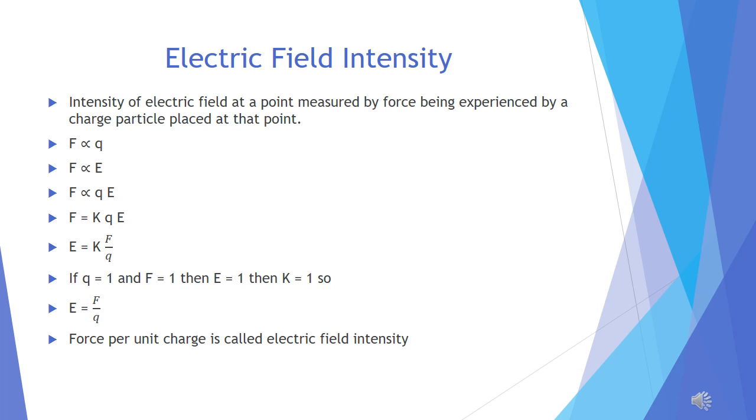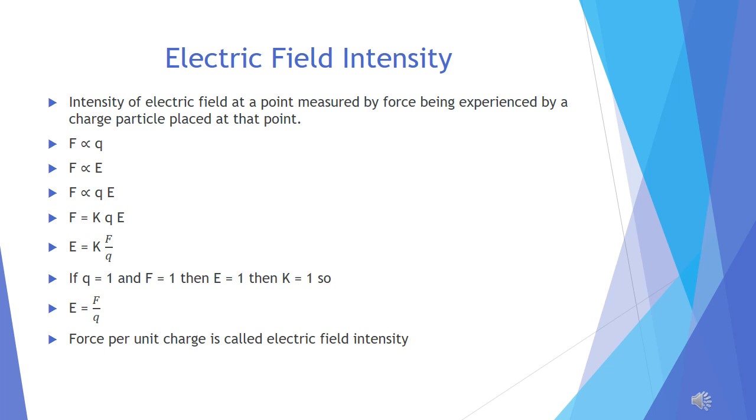Suppose we have considered a charge Q and we have put this charge in a space. Now we will see whether this particle remains here or it experiences a force. Suppose it experiences a force in some direction. This force depends on two things. Number one, the larger the charge on this particle, the more the force. So force is directly proportional to Q, which you can call equation 1.